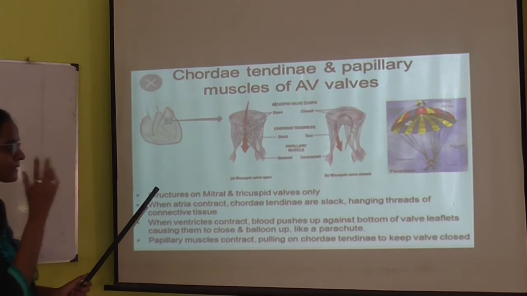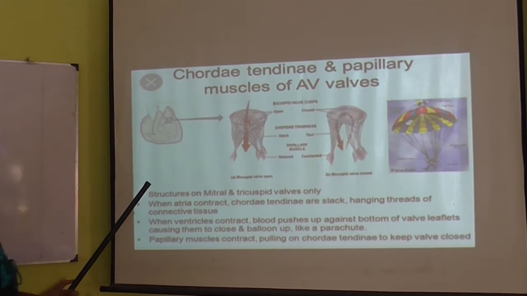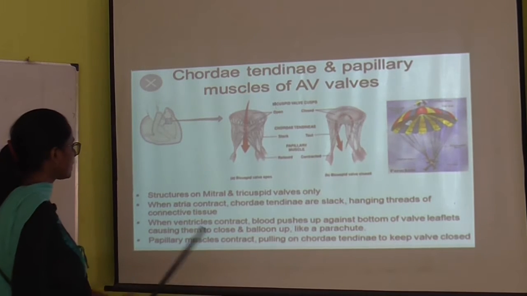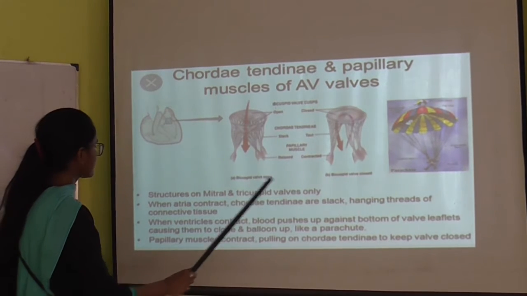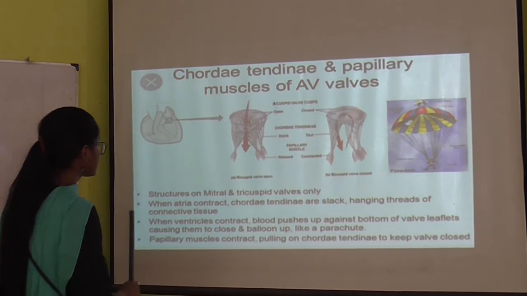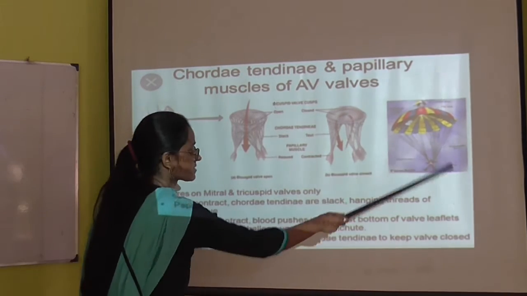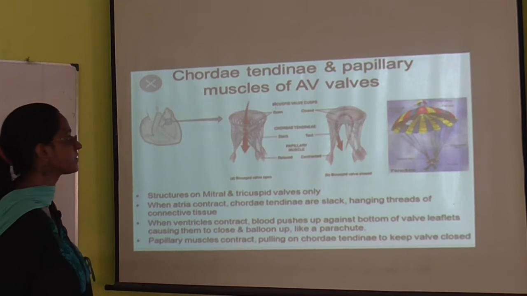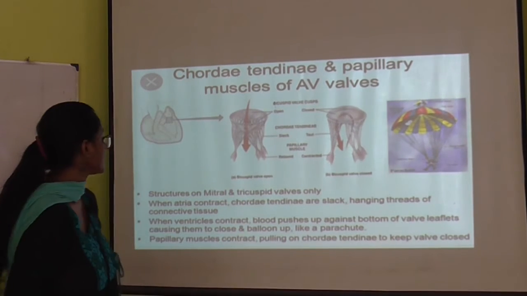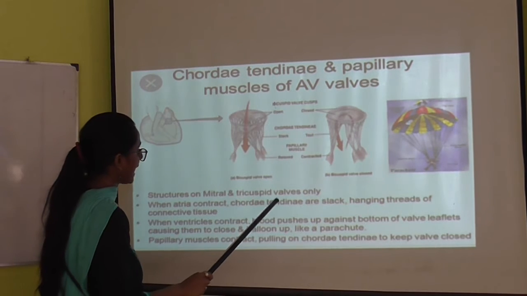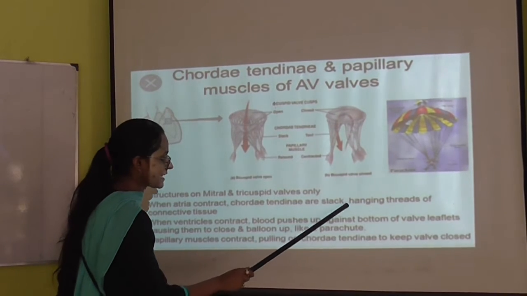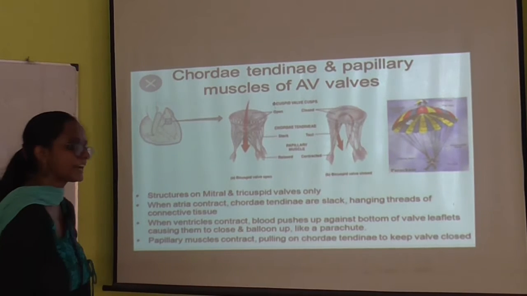We are going to learn about the specific muscles which are helping this valve. Okay, now first is the chordae tendineae and papillary muscles. Now what happens? The structure of mitral and tricuspid valve: when the atria contract, the chordae tendineae slacken, hanging like threads of connective tissue, just like this.